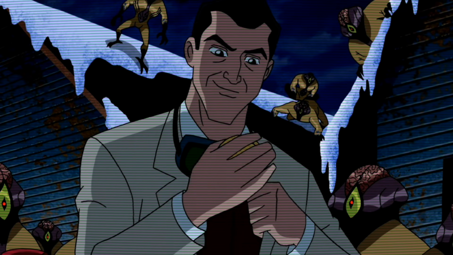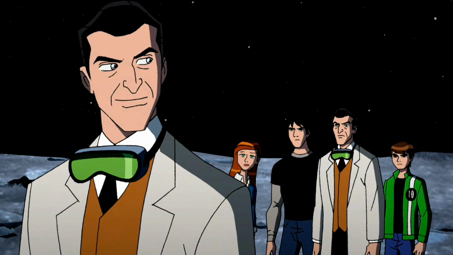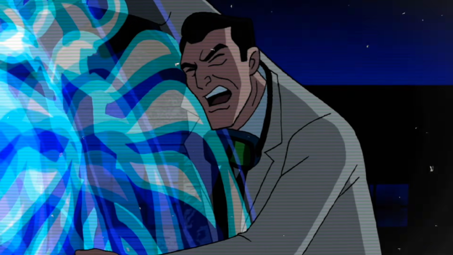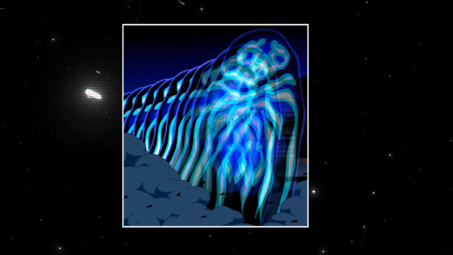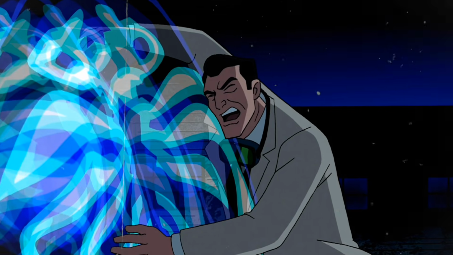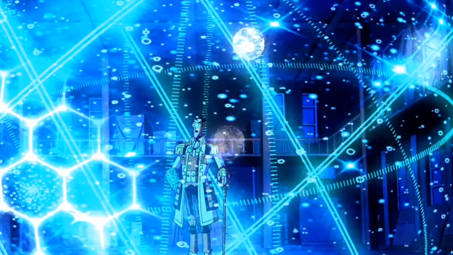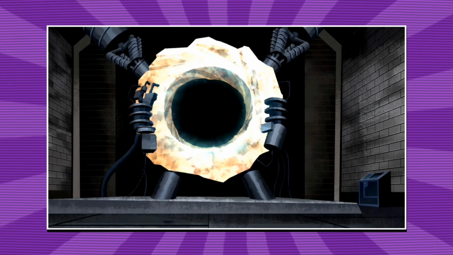Even Professor Paradox, someone who understands time better than almost anyone, initially can't stop what's happening. At first, nobody understands what this creature really is. But Ben eventually notices something strange. During one of the attacks, Professor Paradox suddenly appears and protects him from the monster. That single moment gives Ben an idea. He realizes that if they can travel back to the exact moment when all of this first began, maybe they can prevent the disaster altogether.